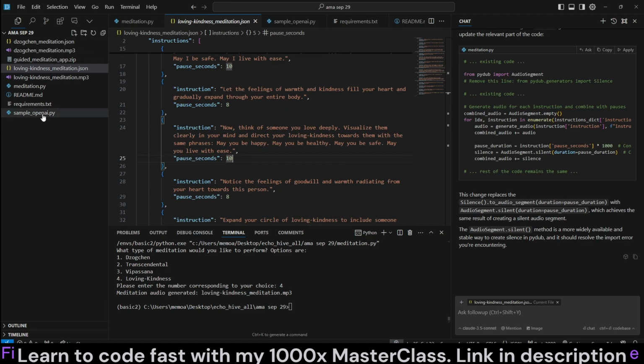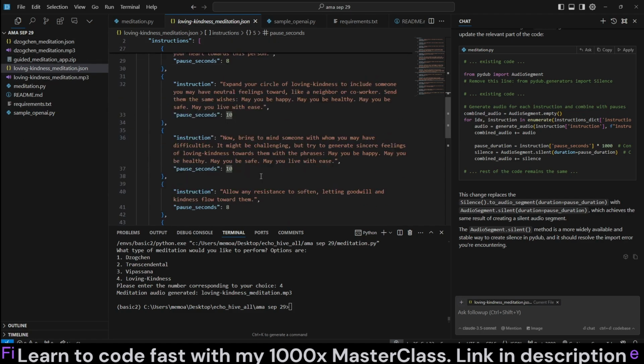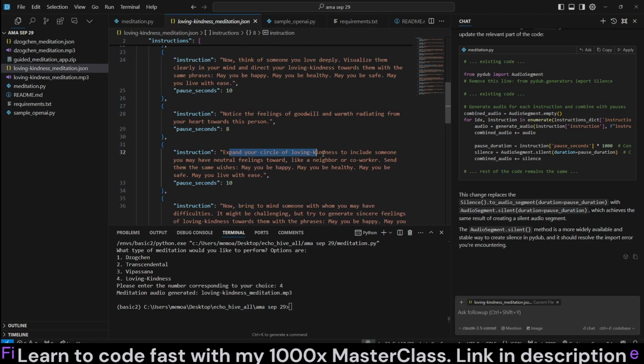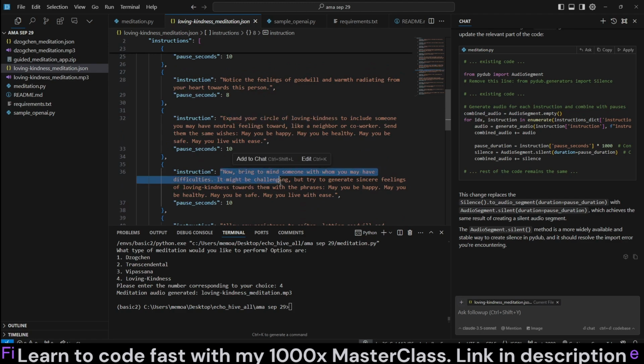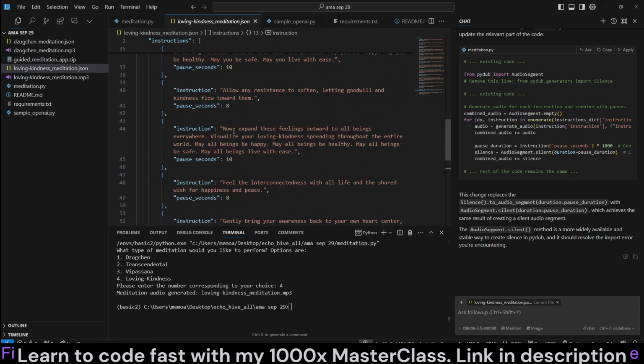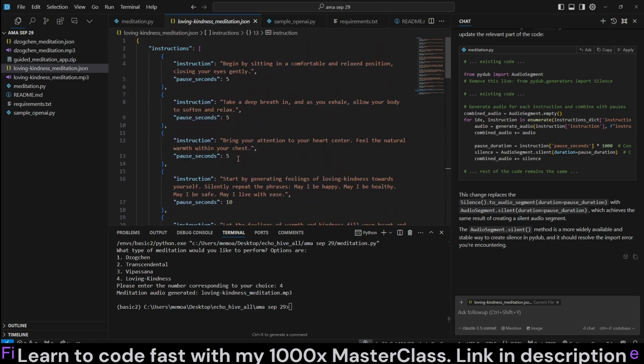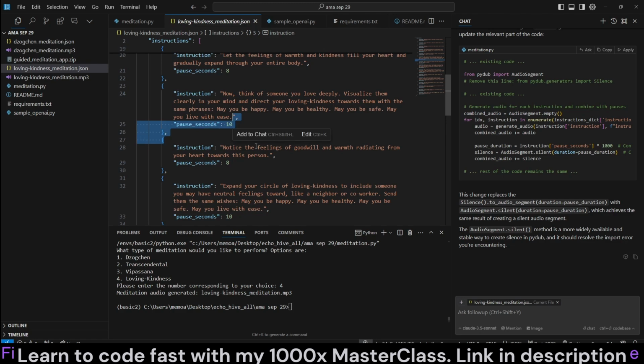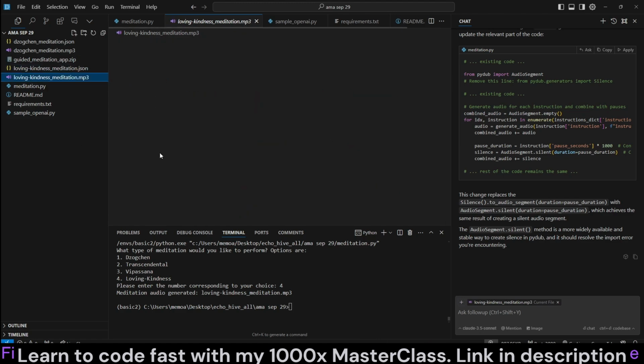So once each transcription for each instruction has been received, let's just read one of the instructions. They say, now bring someone to mind. We see this actually makes you imagine people you love and sometimes people you have difficulty with, and try to expand your empathy and love towards them. Very useful. Like I said, the pause seconds are instructed to be shorter at the beginning and the end, and larger in the middle. This is the final meditation. 3 minutes and 47 seconds.